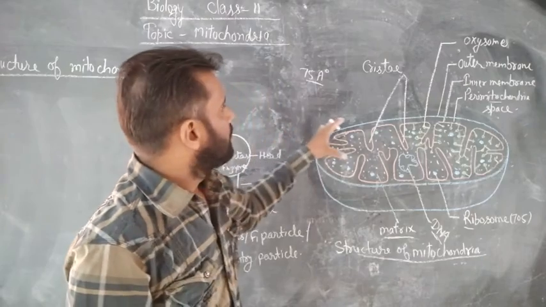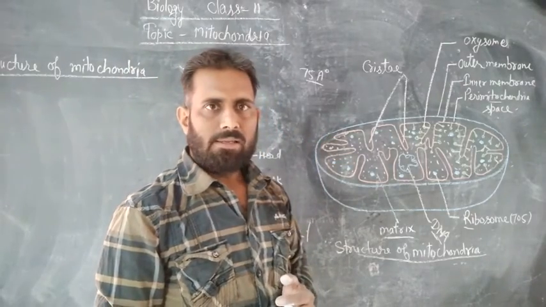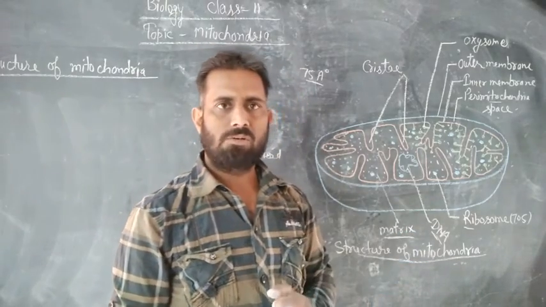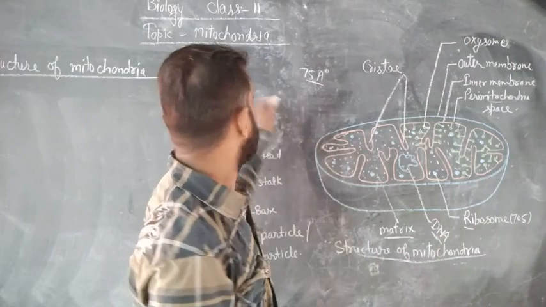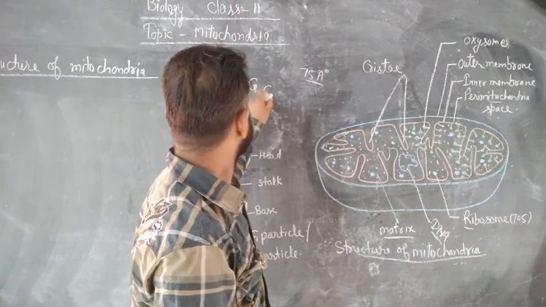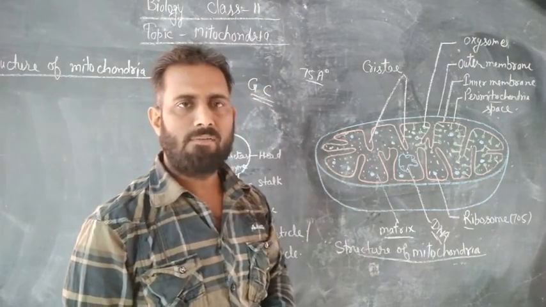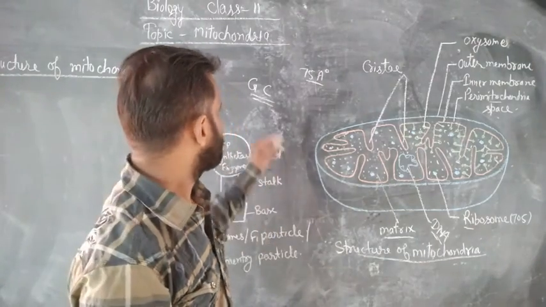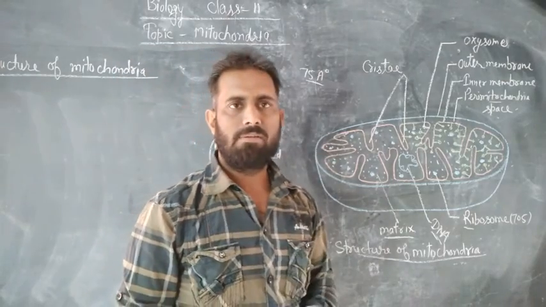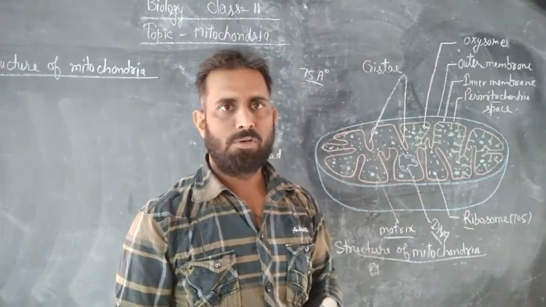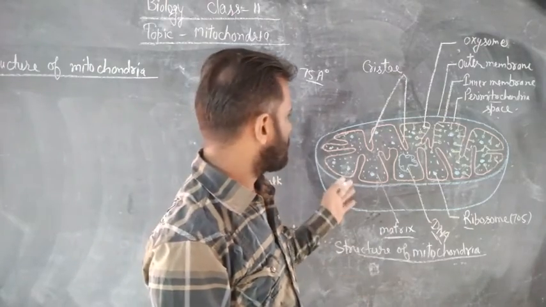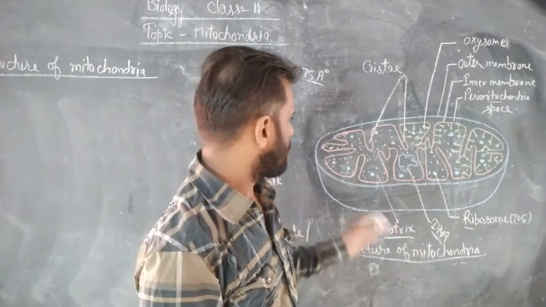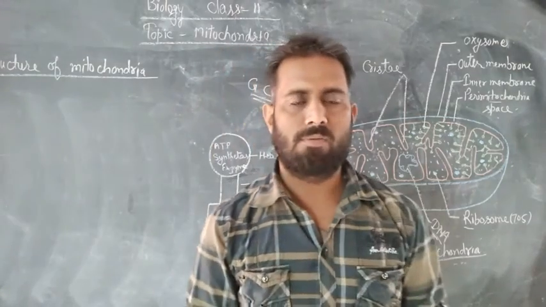Okay, the mitochondrial DNA is circular type and has a high GC content. Mitochondria divide themselves to produce new mitochondria, so they are also called semi-autonomous organelles. Okay, this is all about the structure of mitochondria.